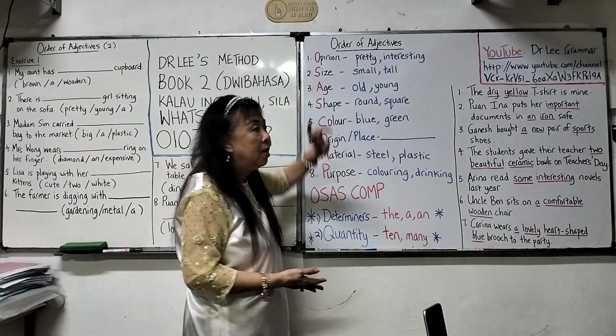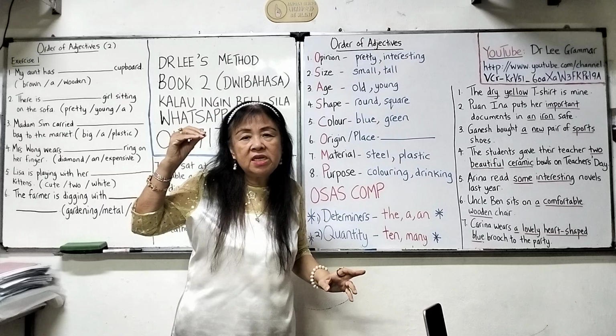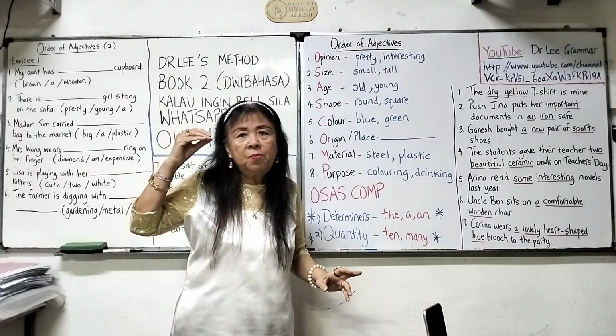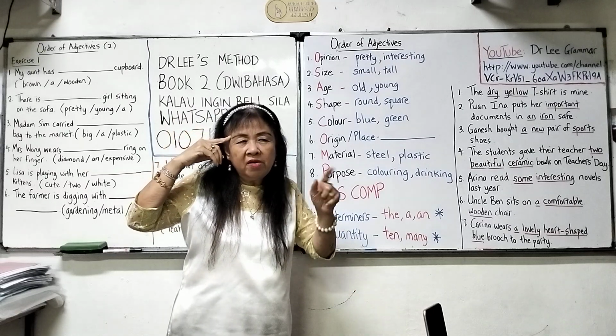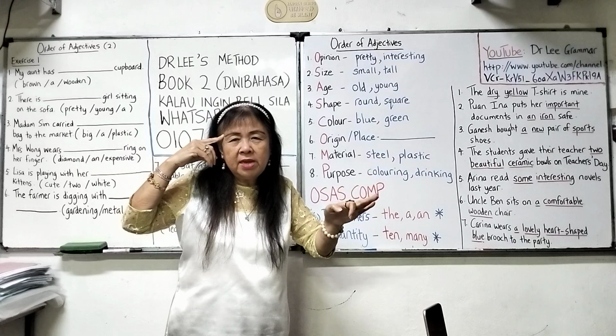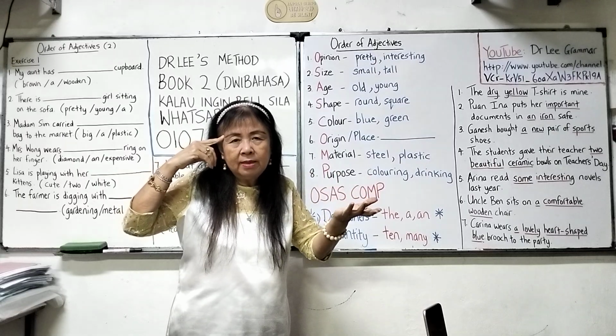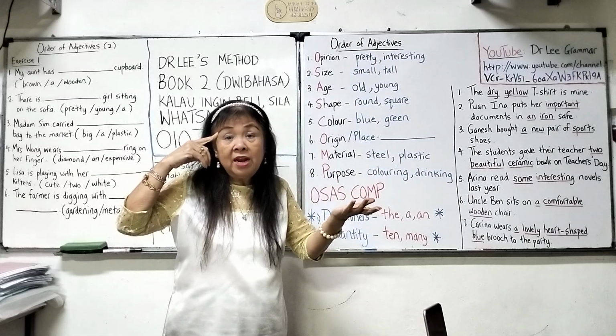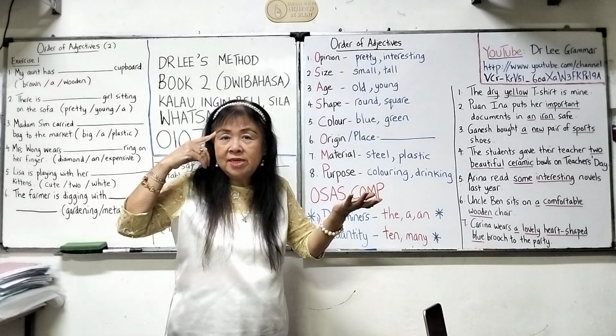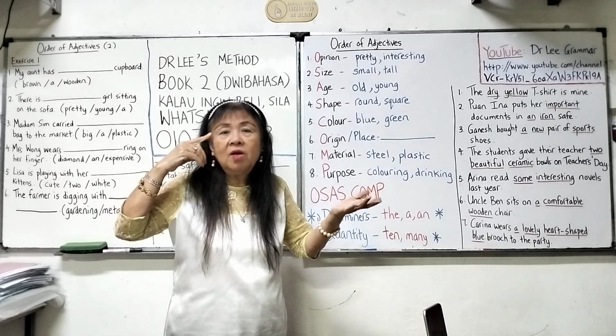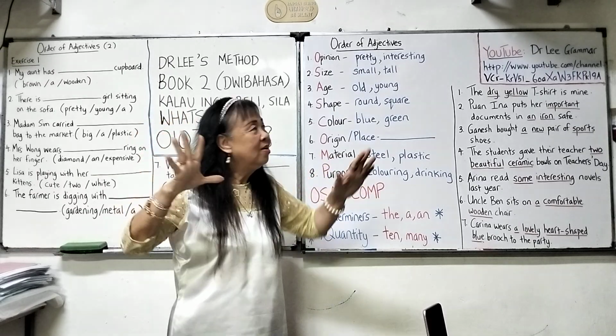First, opinion. Opinion is actually the quality. Opinion means to say what you think of that person, thing, animal, or place. Beautiful, lovely, cute, interesting, hardworking, clever, all this comes under opinion.